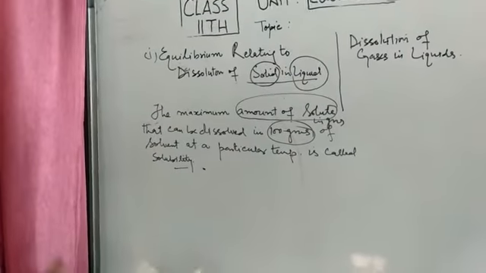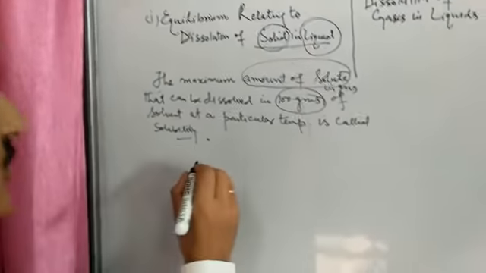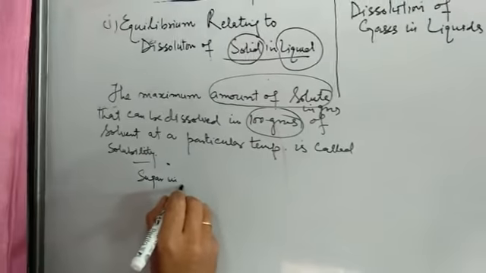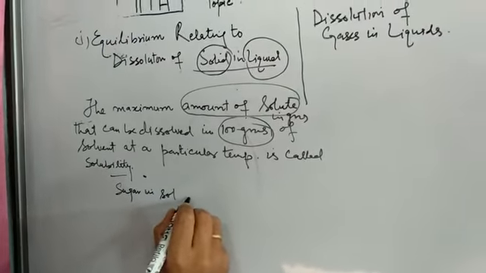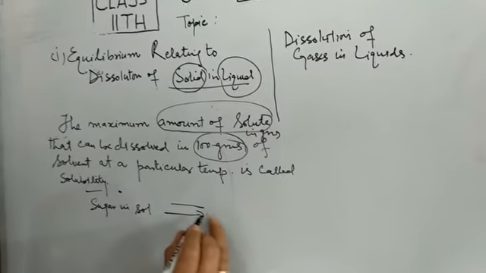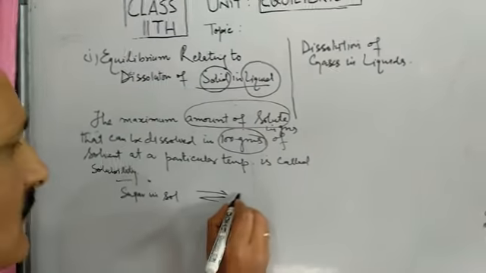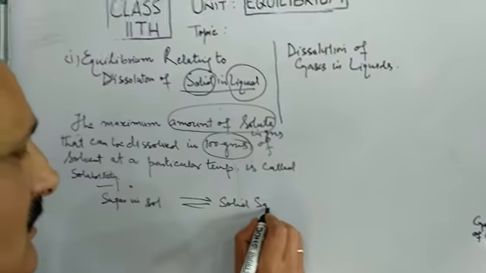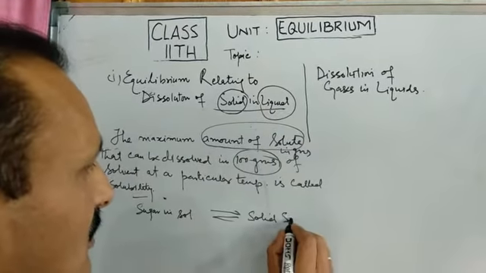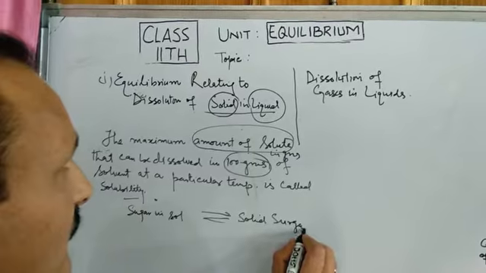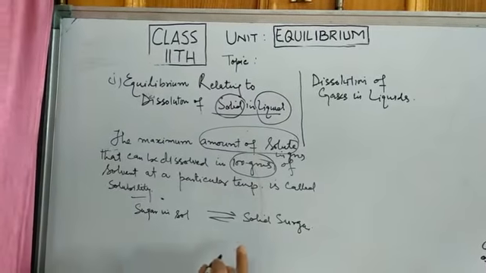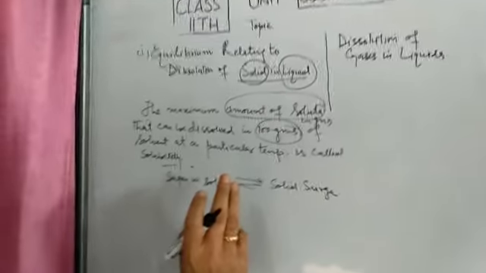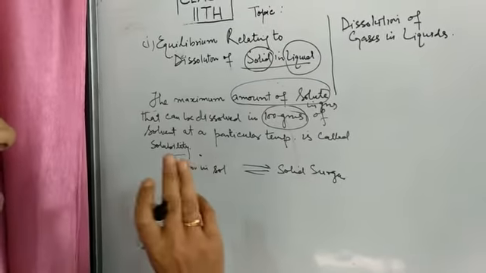Now, we have come to the conclusion that sugar in solution and solid sugar is indicative of equilibrium relating to dissolution of solid in liquid. Solid here was sugar and the liquid was water.